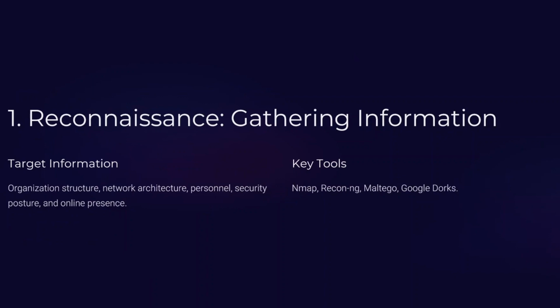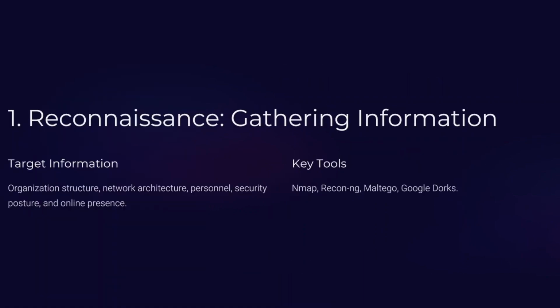So the first phase of ethical hacking is the reconnaissance phase. This is sometimes also called information gathering or footprinting as well. In this preparatory phase, the hackers collect as much information as possible about the target. They collect information in three groups: network, host, and people involved. This reconnaissance is of two types: active reconnaissance and passive reconnaissance.